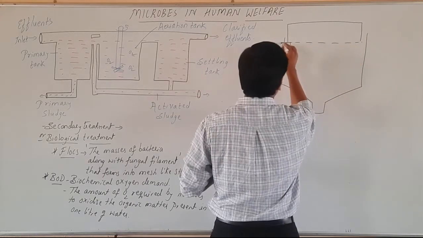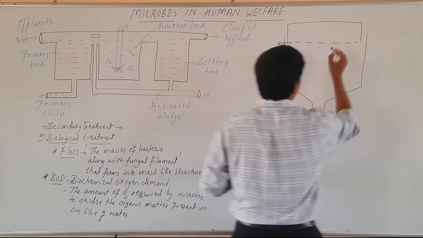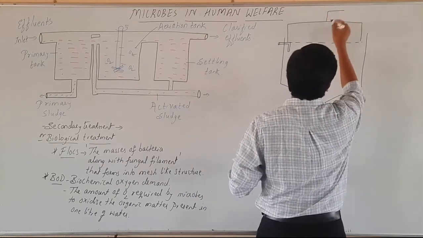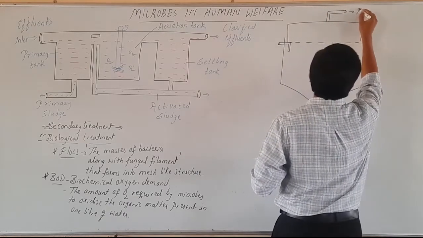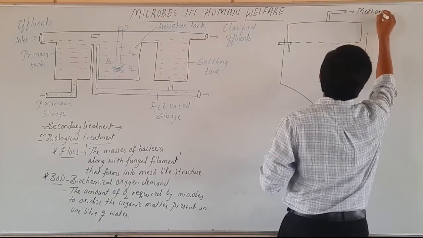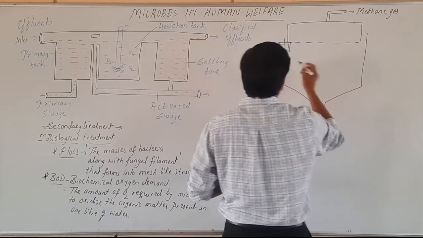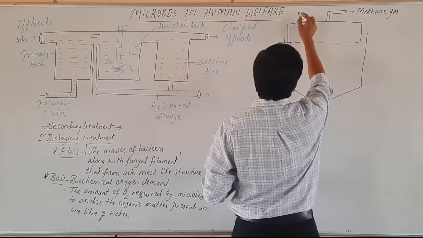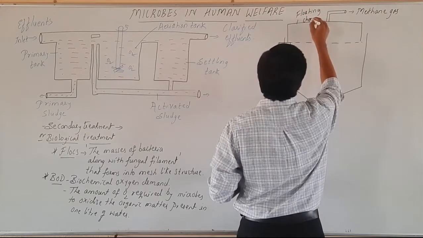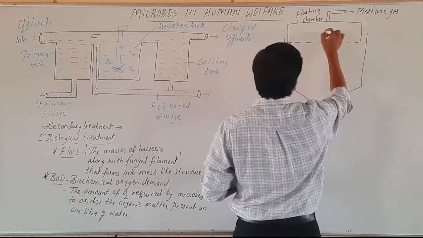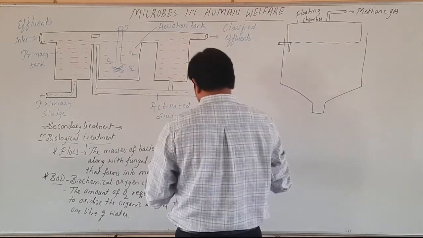Now here we have an inlet pipe. Here we have a gas pipe. This is methane gas. This is the floating chamber, consisting of methane gas.